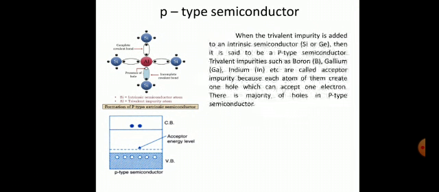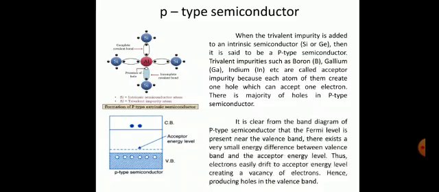When a trivalent impurity is added to an intrinsic semiconductor, it is said to be a p-type semiconductor. So when we add that trivalent impurity, 3 electrons are occupied by the covalent bond, and there is a vacancy which is known as the hole. The trivalent impurities such as boron, gallium, indium, aluminium, etc. are acceptor impurities because each atom of them creates one hole which can accept 1 electron. So there is a majority of holes in the p-type semiconductor.